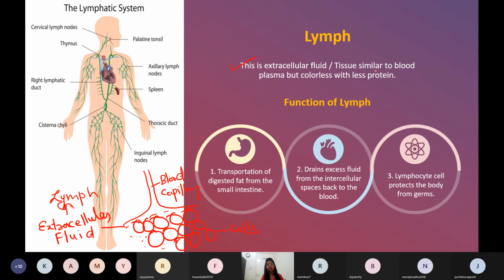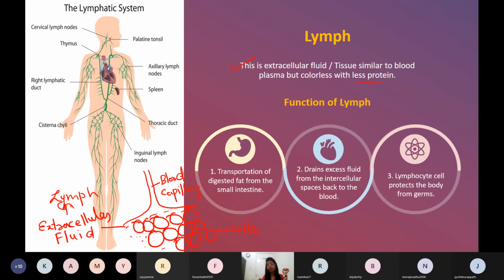So what is its composition? It is almost like the blood plasma, but it doesn't have RBC. The RBC will not be there because the RBC cell is very big. It doesn't come out of the blood vessel, and bigger proteins also will not come out. Only the molecules which are smaller in size, and plasma, will come out. So this is the extracellular fluid.